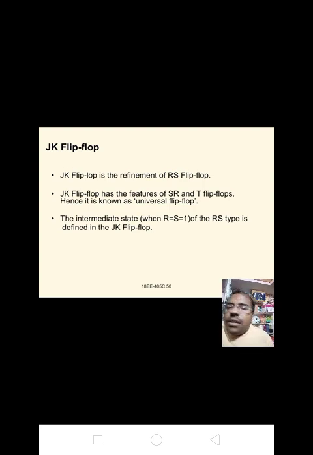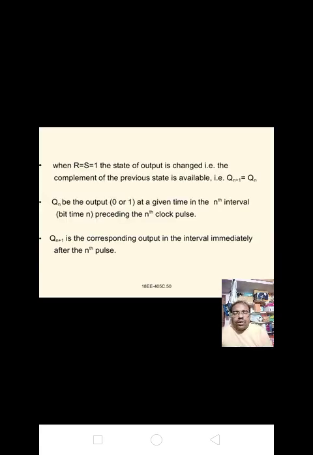JK flip-flop is the refinement of RS flip-flop. JK flip-flop has the features of SR and T flip-flops, hence it is known as universal flip-flop. The intermediate state, that is when R equal to S equal to 1 of the RS type, is defined in the JK flip-flop. When R equal to S equal to 1, the state of the output is changed.